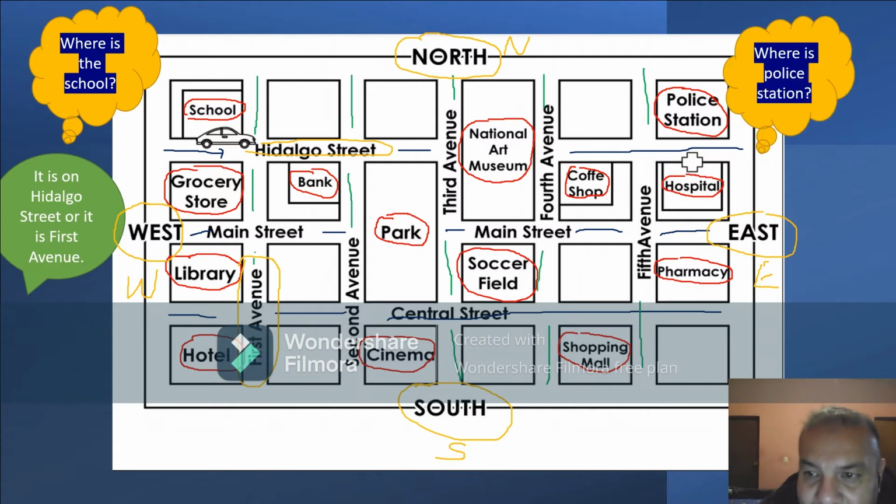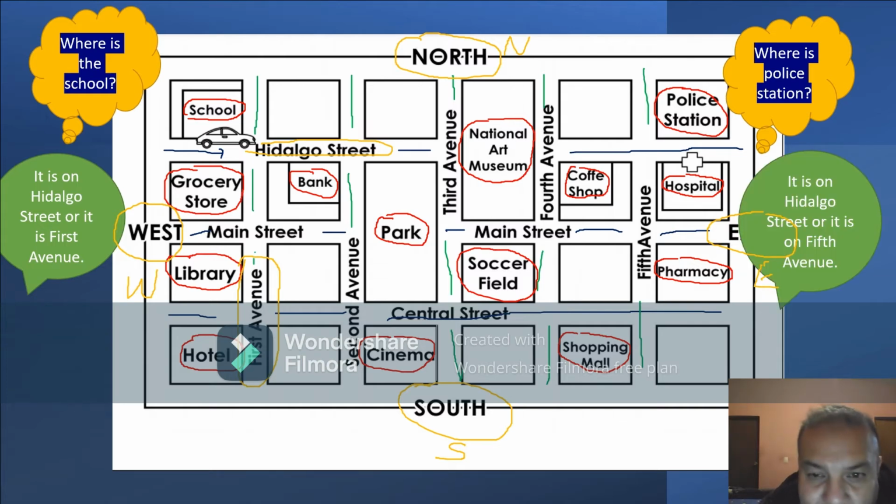Now if I ask you, where is the police station? What would you think would be the answer? Si les pregunto dónde está la estación de policía, ¿qué me responderían? So there is two options, hay dos opciones. It is on Hidalgo Street because it is located on Hidalgo Street, but also it is located on the 5th Avenue, as you can see right here, ¿verdad? So these are the options. Now, if I tell you, where is the hotel?